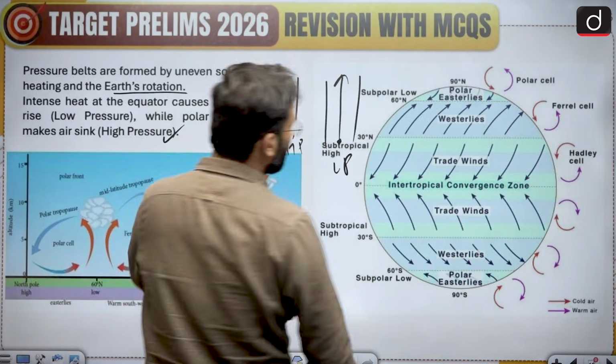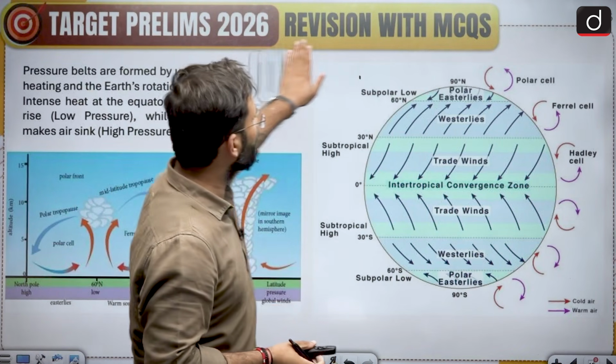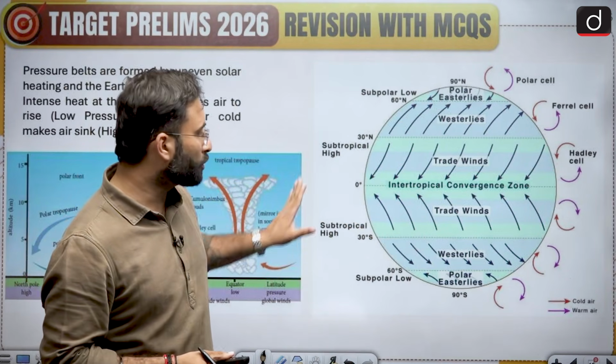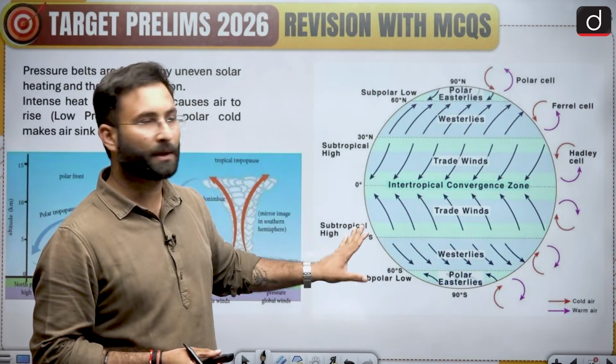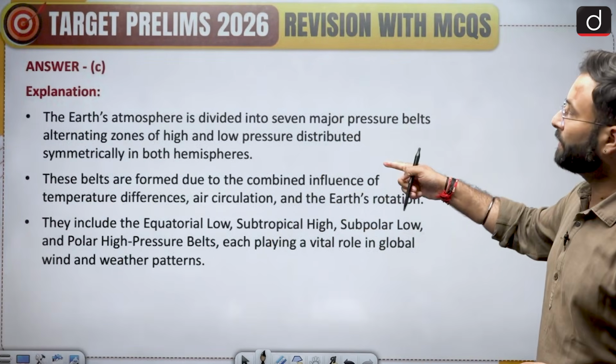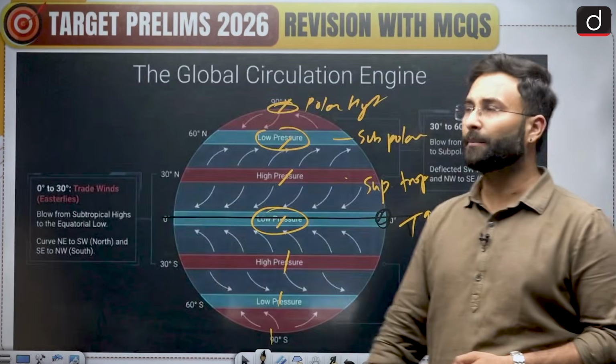Okay, now this is something very basic, which has been discussed in your geography, so I won't go into details of it, but for your reference, if you are going through the PPT, you will be able to revise it properly, so I have kept it over here. Now the same thing is written over here, you can go through it. Option C is the right answer, which we have already seen, subpolar low pressure belt.